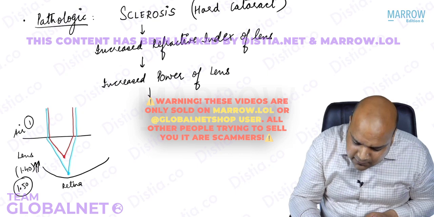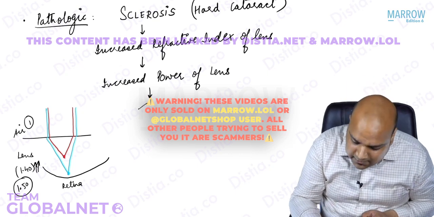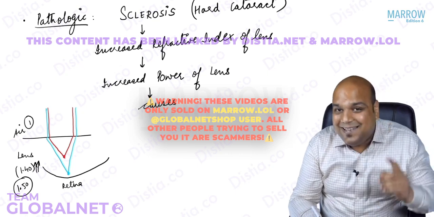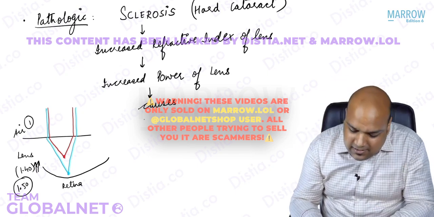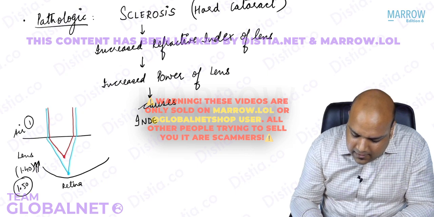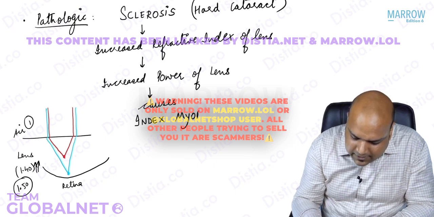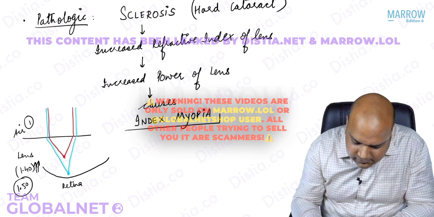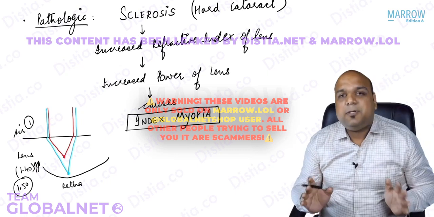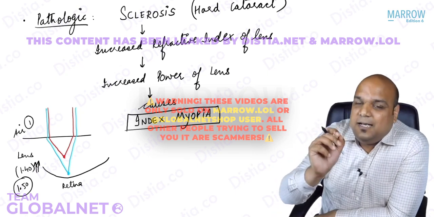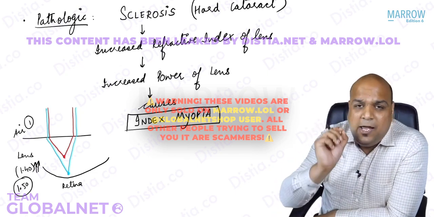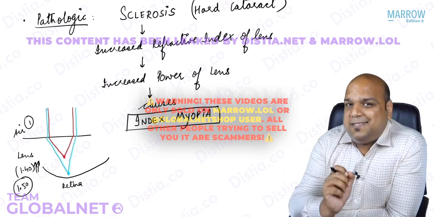And when the image is formed in front of the retina, we call it myopia. So we say sclerosis caused increased refractive index, which caused increased power, which led to index myopia. Am I absolutely clear about this, everybody? Yes. So just by one word, sclerosis, if our optics is good, we can understand how myopia is caused.